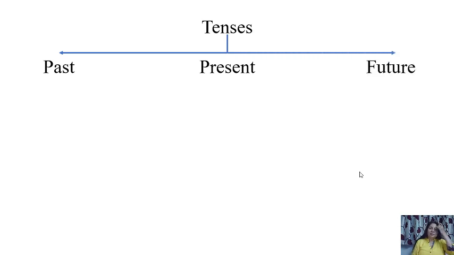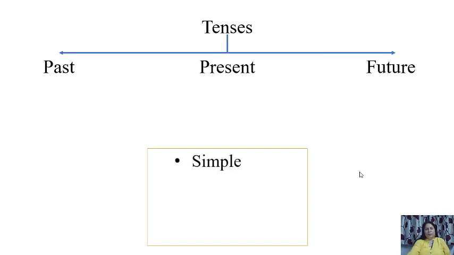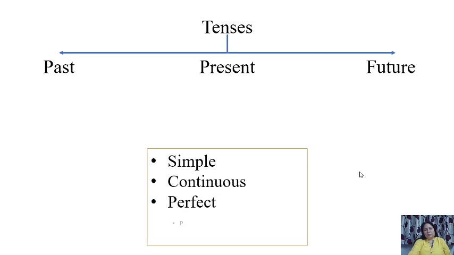These are three tenses and all these three have four forms, and those four forms are simple, continuous, perfect and perfect continuous.